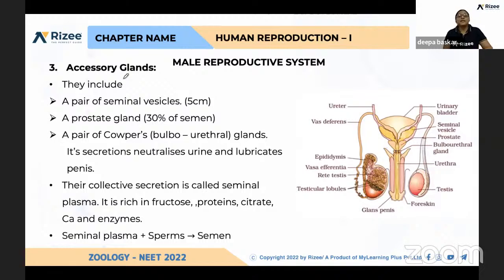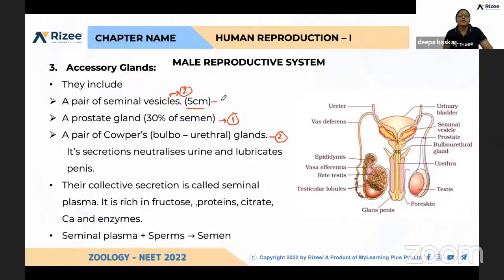The third part is accessory glands. So what are the glands? As I told, seminal vesicle, how many in number? 2 in number. Prostate gland, how many in number? 1 in number. Cowper's gland, again 2 in number. So a pair of seminal vesicles. What is the length of the seminal vesicle? 5 centimeters. See, this is the seminal vesicle, 5 centimeters in length.